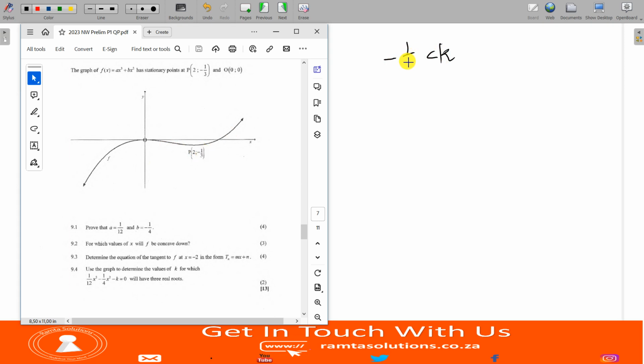So k must be greater than negative 1 over 3, but less than 0, right? Because the y value here is 0. Okay, I know there are those that like it this way: k is an element of negative 1 over 3 to 0, because it doesn't touch that point. It's okay like this as well.